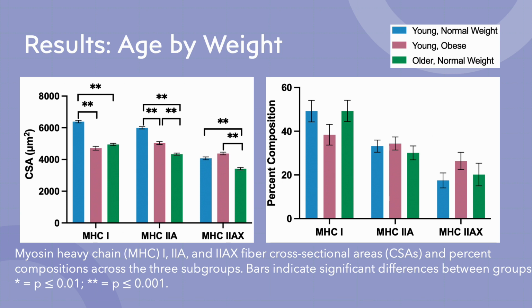And you can see the same result in the MHC2A fibers. In the MHC2X fibers, the young normal weight group has significantly larger fibers than the older normal weight group, and the young obese group has significantly larger fibers than the older normal weight group. And then once you get to percent composition, there was actually no significance between the 3 groups within the 3 isoforms. But in general, you can see here that the young normal weight groups tended to have larger cross-sectional areas.